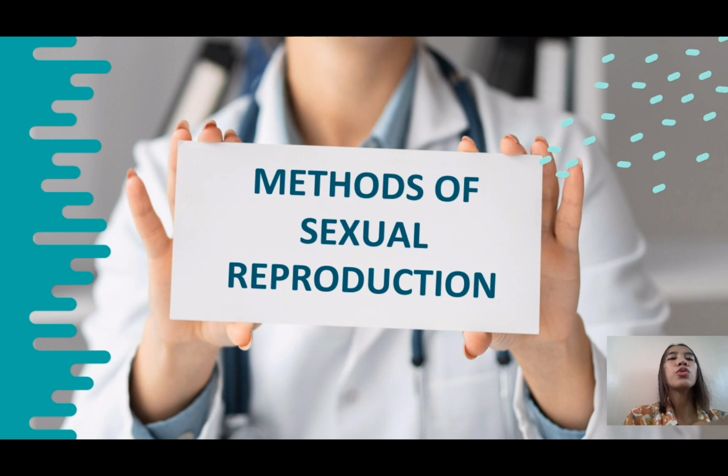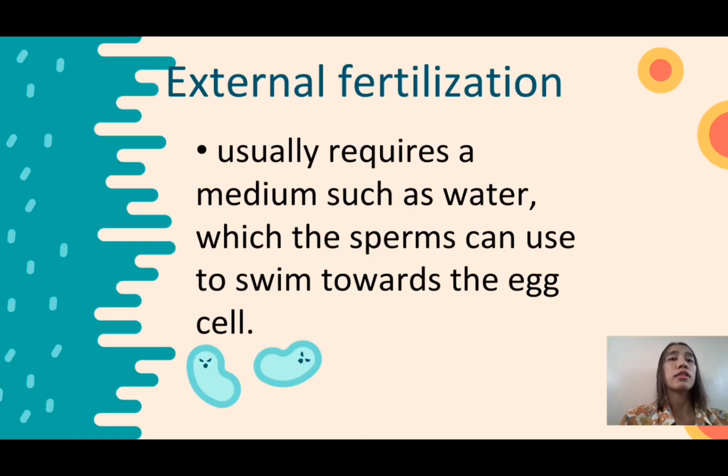So we have two methods of sexual reproduction. External fertilization usually requires a medium such as water, which the sperm can use to swim toward the egg cell. So, basically, external fertilization occurs outside of the body. Okay, an example of this is frogs, right?